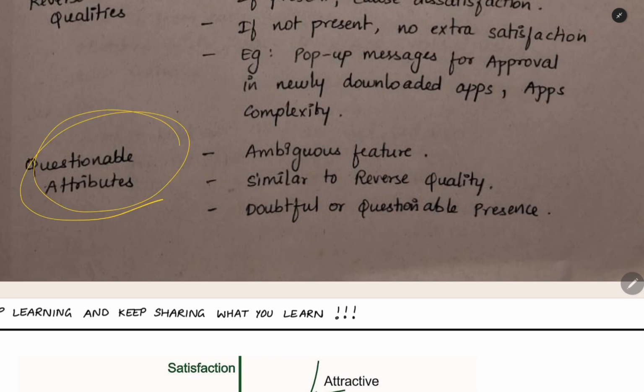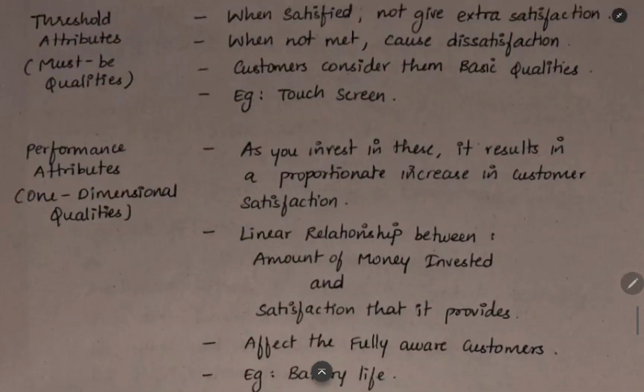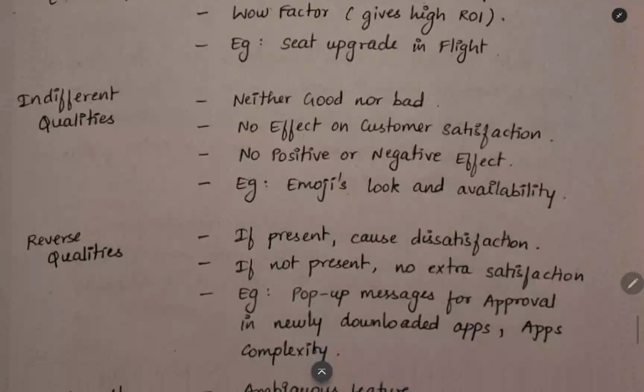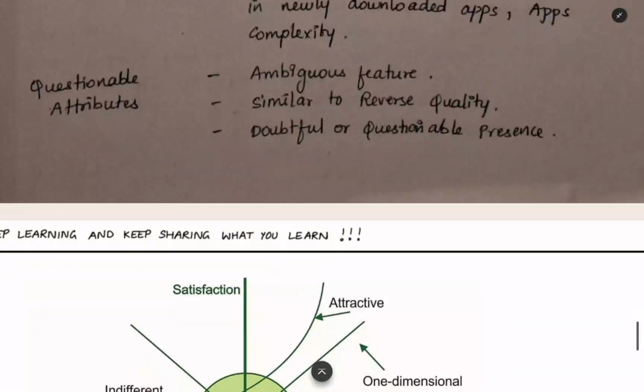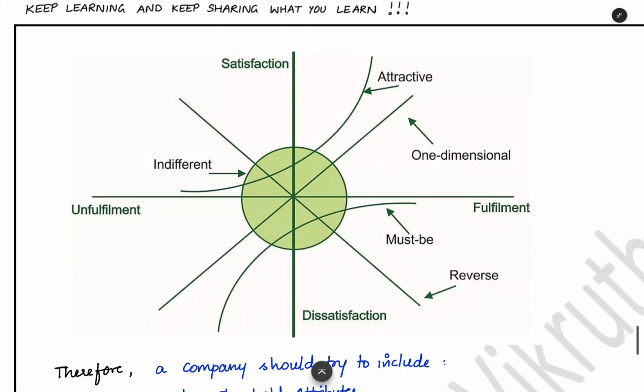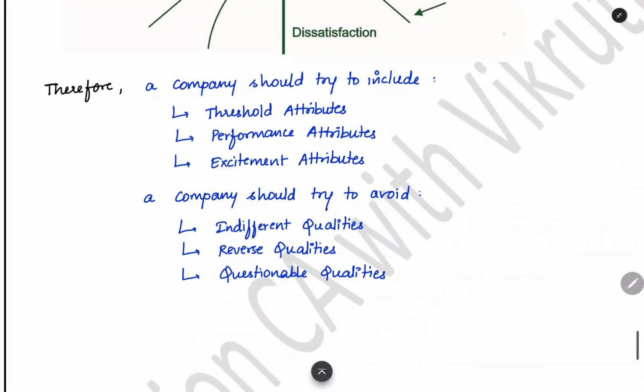So we are keeping it under the avoidable things. We have to include the threshold, performance, and excitement or delayed attributes. And then we have to remove the indifferent, reverse, and questionable attributes from the product. This is the chart that I have given in the study material. This you can see later. Therefore, a company should try to include threshold, performance, and excitement, and the company should try to avoid indifferent, reverse, and questionable qualities.